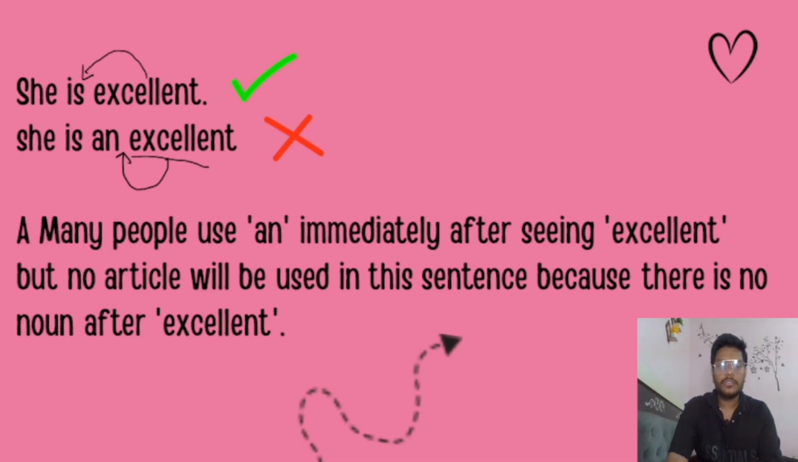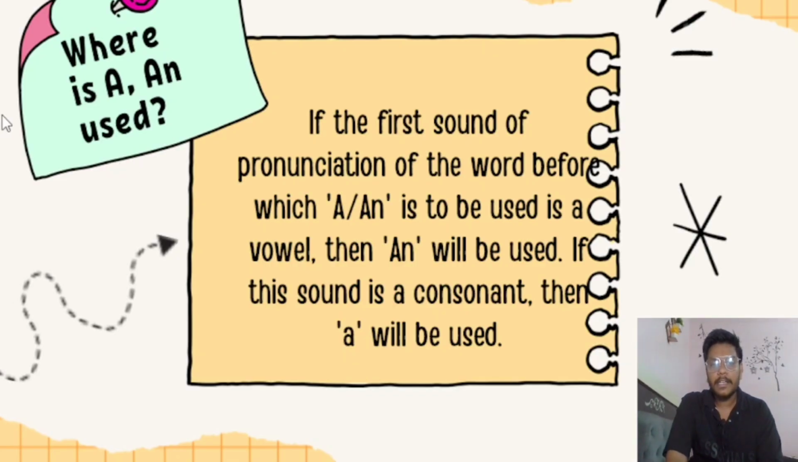Now in this slide we will learn where a and an are used. If the first sound of the pronunciation of the word before which a or an is to be used is a vowel, then an will be used. If this sound is a consonant, then a will be used. It means if a noun has a consonant sound, we use a. If a noun has a vowel sound, then we use an. So check the examples and understand clearly.